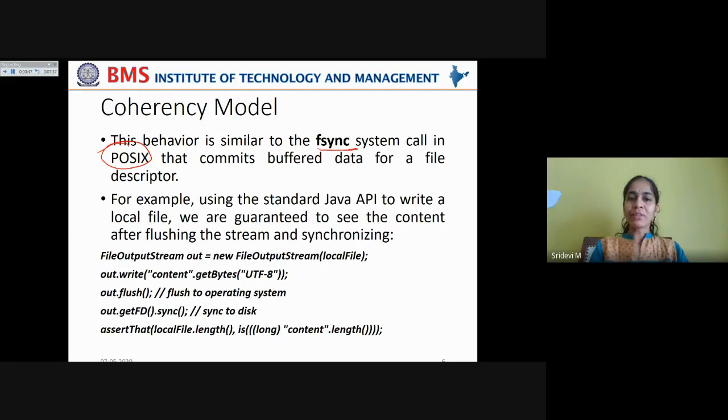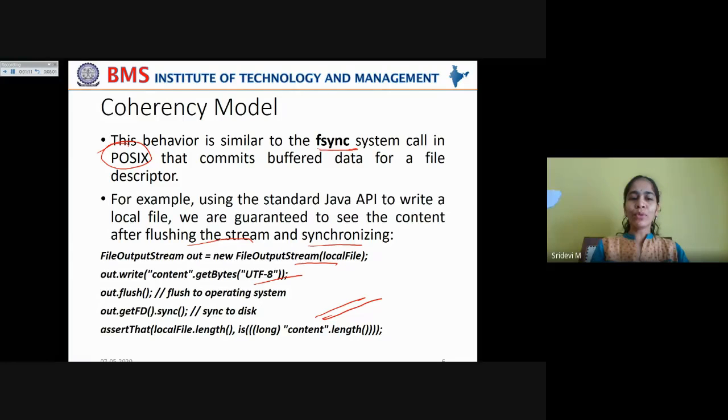When you're working with the standard Java API, after flushing the stream and synchronizing, you can see the data that is written to the file. But in HDFS, after flushing, you have to call the sync method, which will again ensure whether the data is written to all the data nodes. Only then will the data be visible to the user. This is again checked with this code snippet. Here we created a local file on the local file system and wrote the contents.